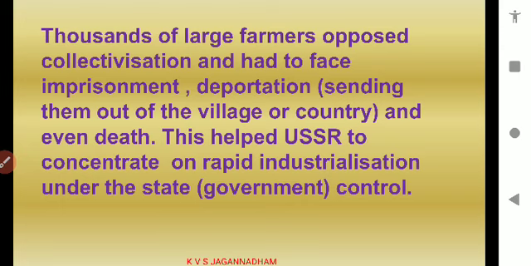This helped the USSR to concentrate on rapid industrialization. Some of the people disliked and were not interested in the policies of communism followed by Stalin. They could not express their views except by supporting the government. If anybody opposed or did not support, they were sentenced to death, severe imprisonment or deportation.